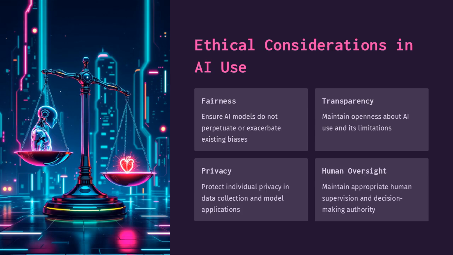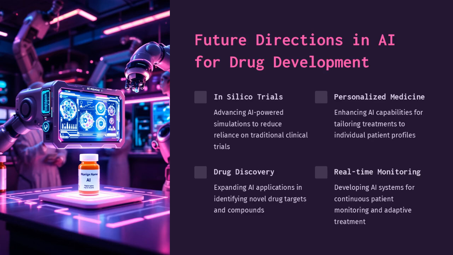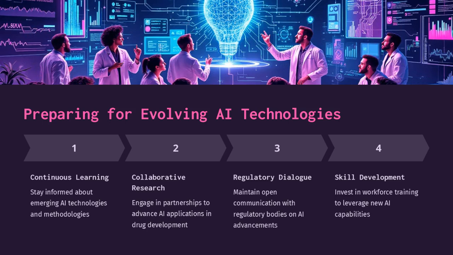Ethical AI use involves ensuring fairness, maintaining transparency, protecting privacy, and providing human oversight. These considerations help in responsible and ethical AI deployment. The future of AI in drug development includes in silico trials, personalized medicine, drug discovery, and real-time monitoring. These advancements promise to revolutionize the field and improve patient outcomes. To prepare for evolving AI technologies, it's important to focus on continuous learning, collaborative research, regulatory dialogue, and skill development. These efforts ensure readiness for future advancements.